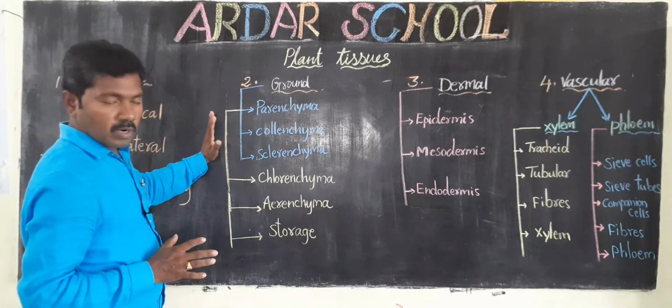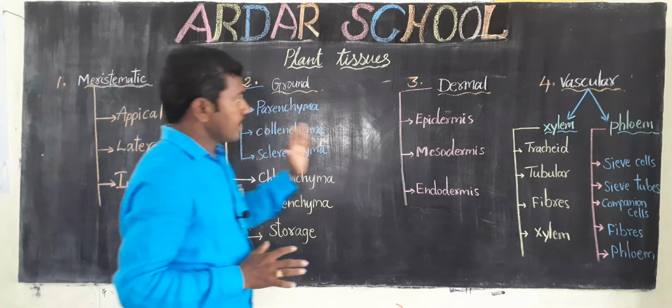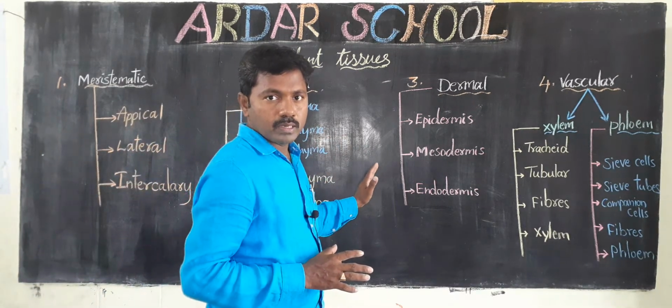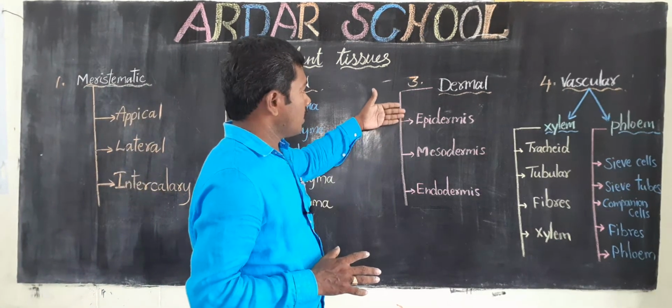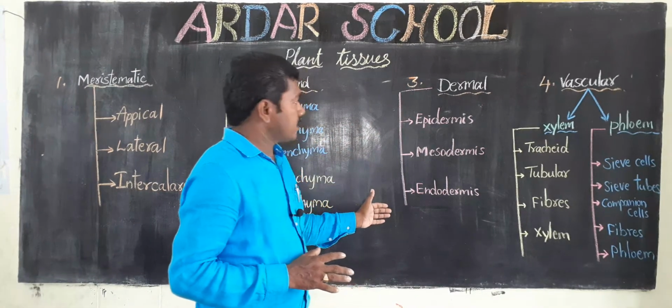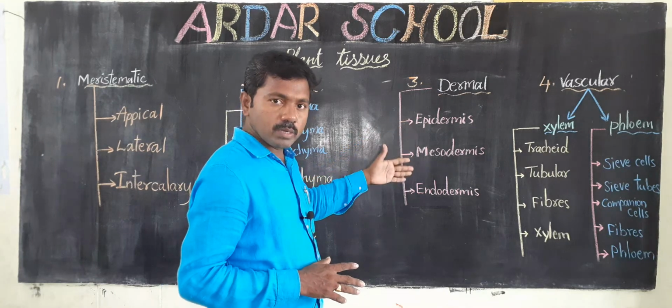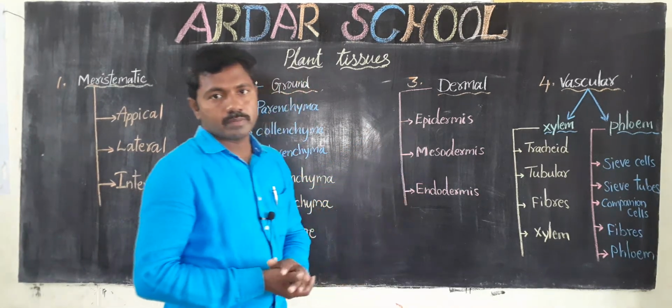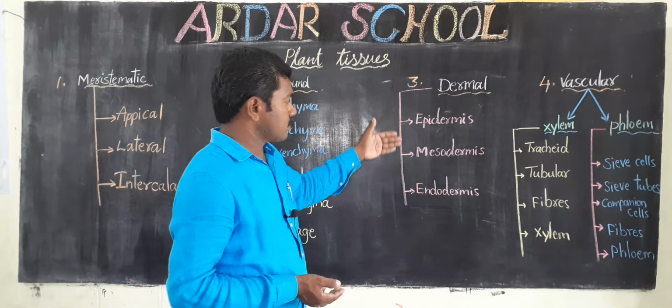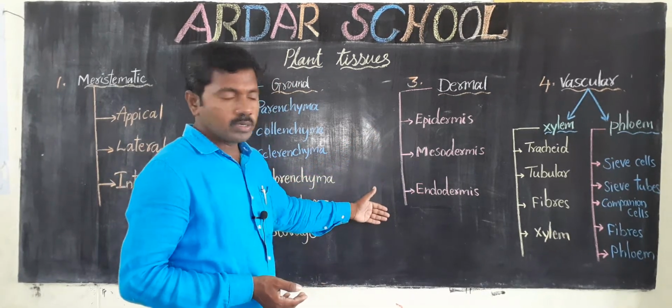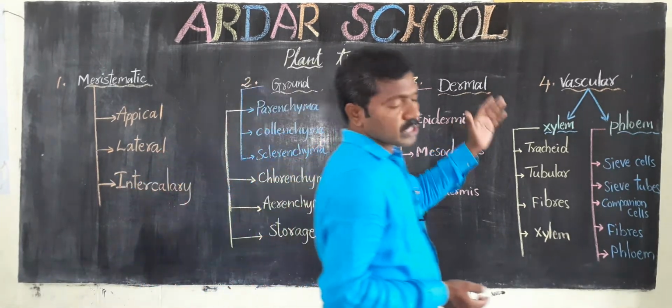This is about the ground tissue. Next one, dermal tissue. Here mainly 3 types are there: epidermis, mesodermis and endodermis.